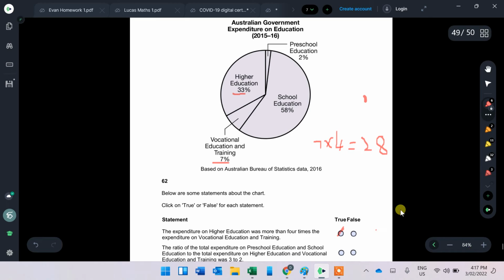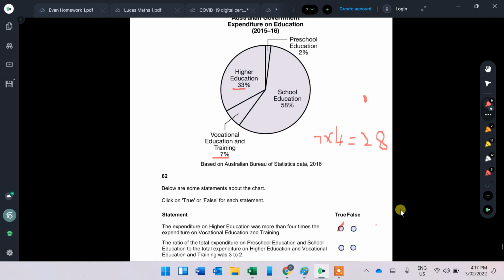Ratio of the total expenditure on preschool education and school education, sorry, just looking at something. The ratio of the total expenditure on preschool education and school education to the total expenditure on higher education and vocational education and training was 3 to 2.